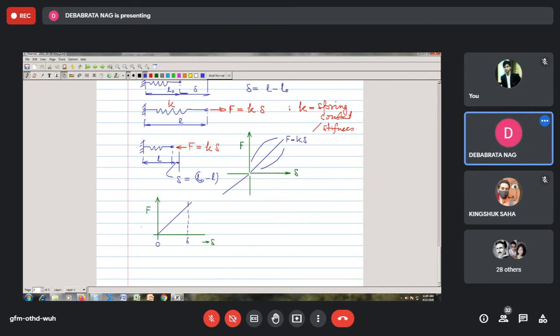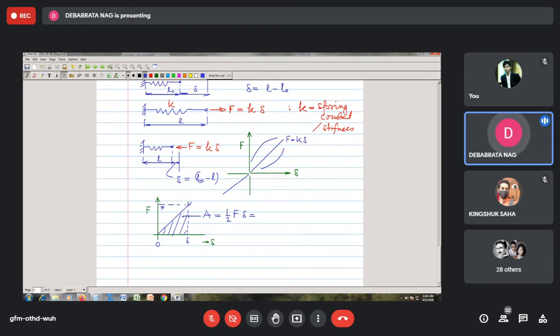This is delta. Then this has some area under the curve. How much will be this area? Obviously you can see from here, this area can be expressed as half F into delta. So if this is delta and this is F, then this area is half F into delta.